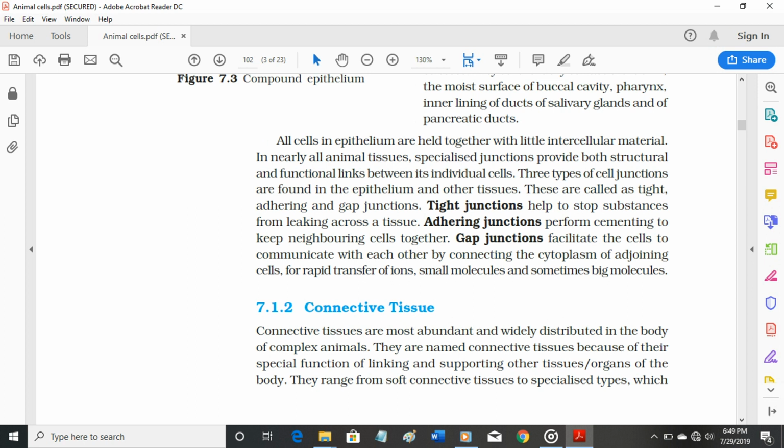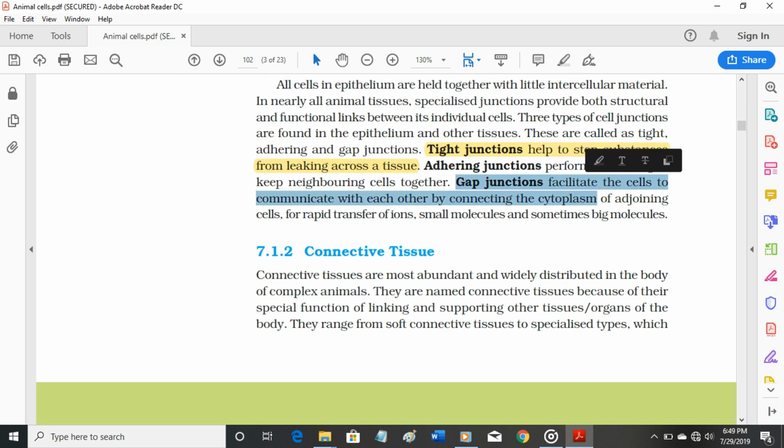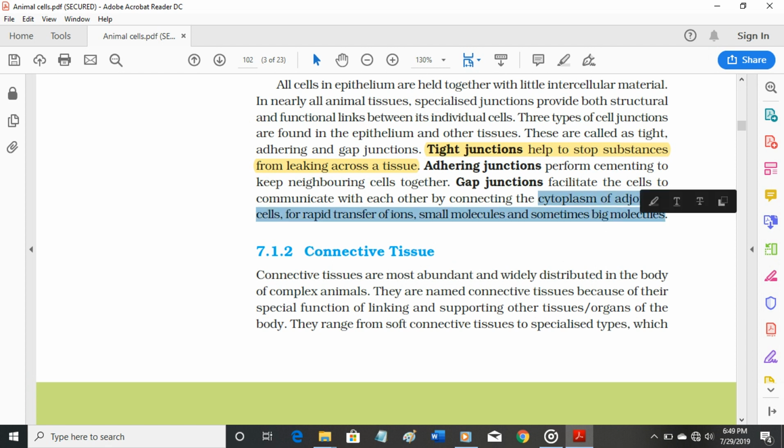Three types of cell junctions are found in the epithelium and other tissues. These are called tight, adhering, and gap junctions. Tight junctions help to stop substances from leaking across a tissue. Adhering junctions perform cementing to keep neighboring cells together. Gap junctions facilitate the cells to communicate with each other by connecting the cytoplasm of adjoining cells, for rapid transfer of ions, small molecules, and sometimes big molecules.